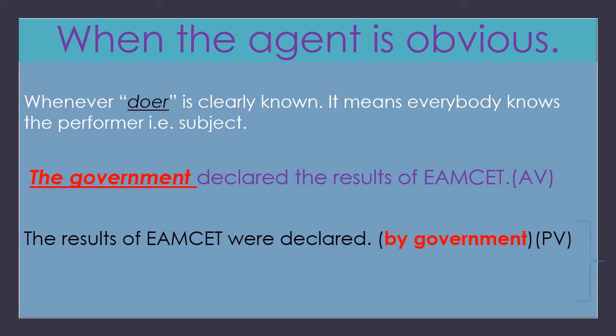So, we need not mention it is declared by the government. Simply we can say in the passive voice, the results of MSET were declared. Everybody knows that only the government declares the results. So, we can miss the subject government here in the sentence.